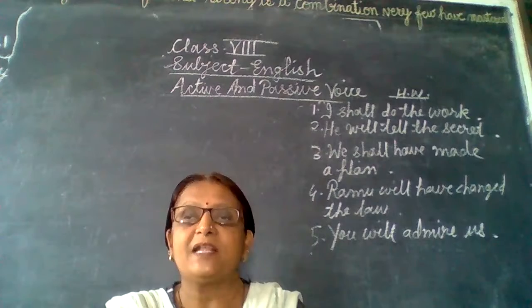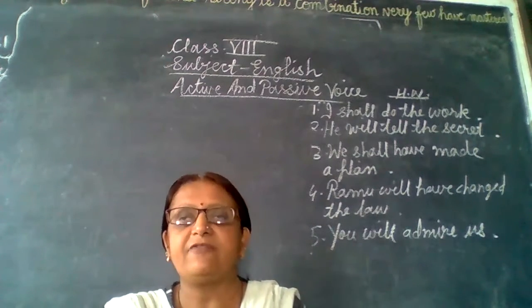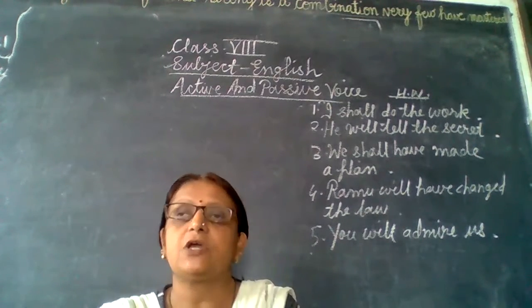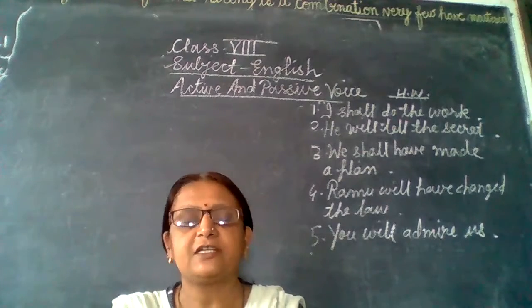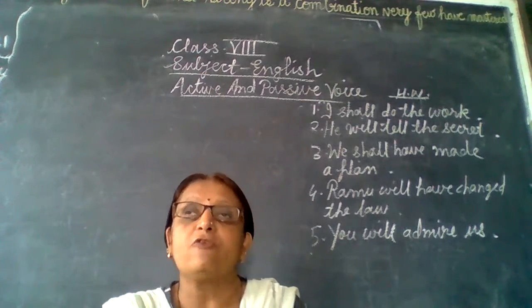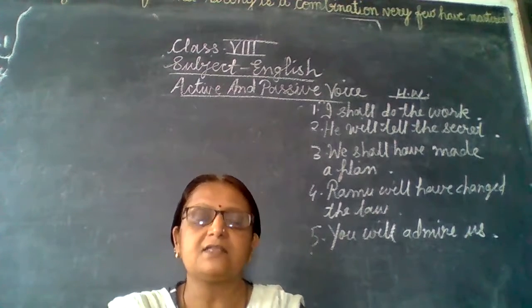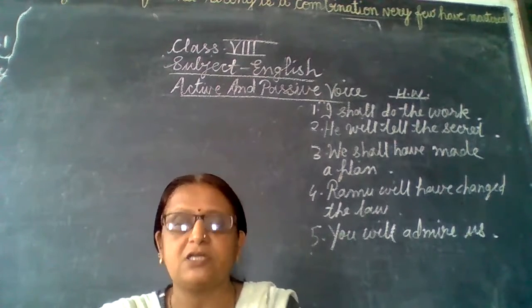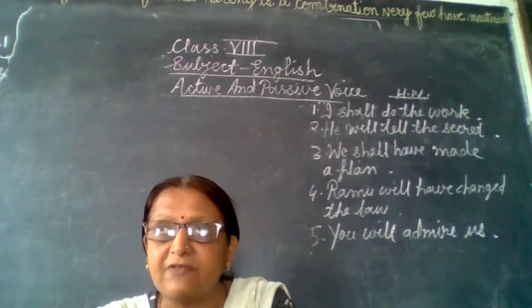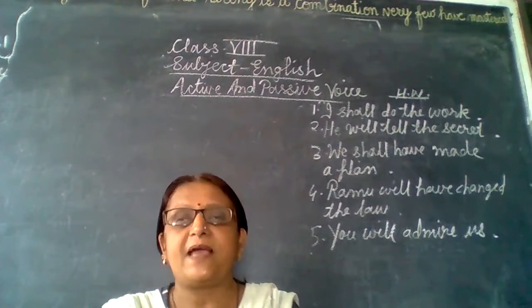Now present continuous and past continuous change. Present perfect, past perfect will change. And in the future tense, simple future tense and future perfect tense will change into passive voice. So 4 tenses will not at all change into passive voice. That is the last one: present perfect continuous, past perfect continuous, future perfect continuous and future continuous. They will not change into passive voice.